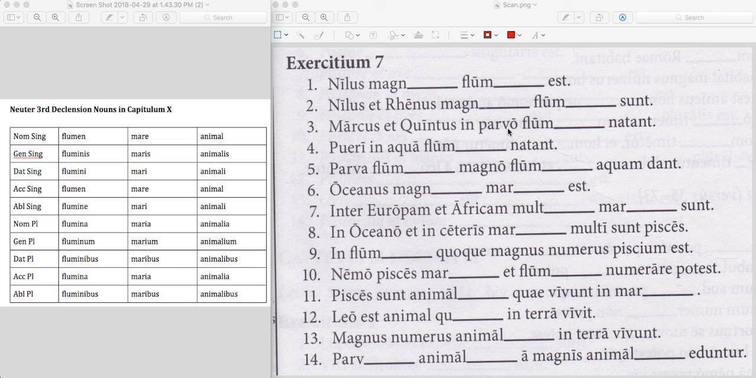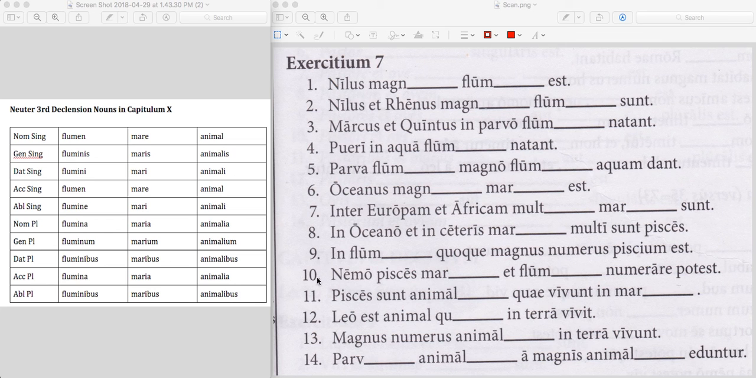Again, this is a different ending because it's a first or second declension adjective. But flumine is the ablative singular for this declension and gender noun. In parvo flumine. Let's see. In oceano. That's also an ablative there.